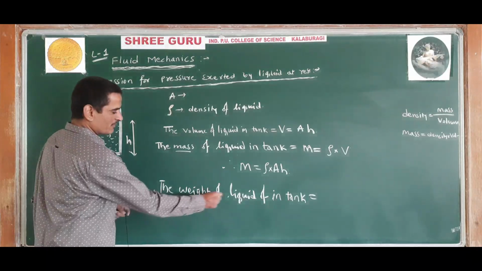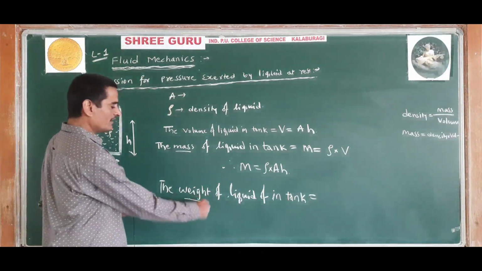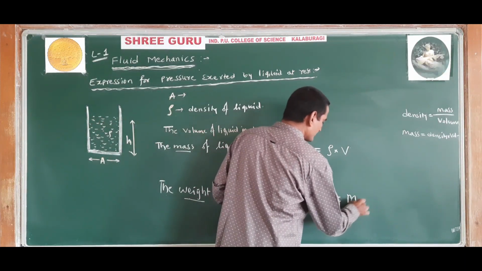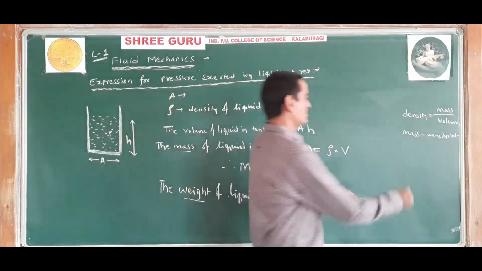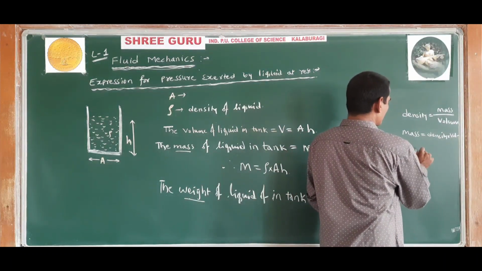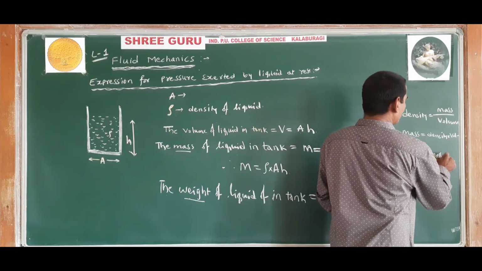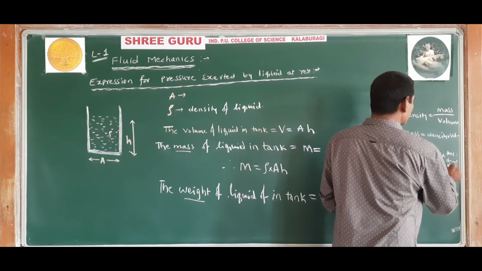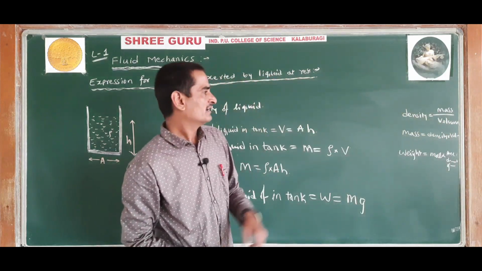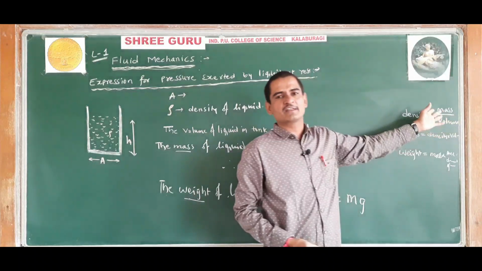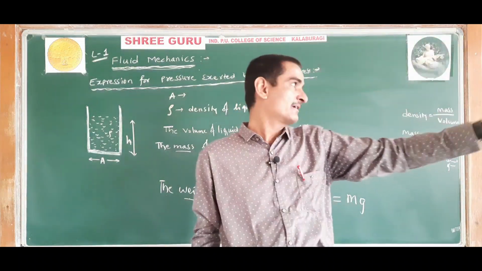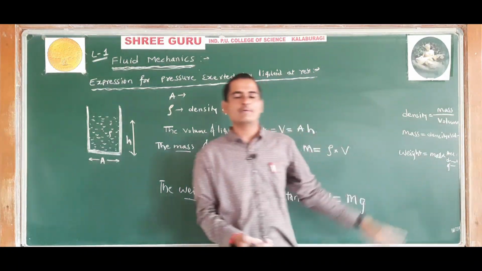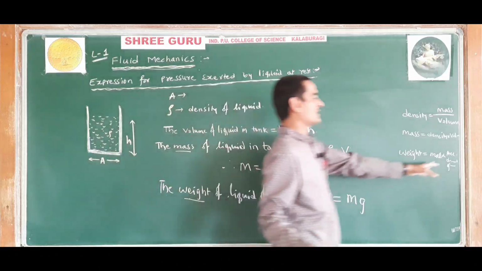The weight of liquid in a tank is given by W is equal to mg. The formula for weight: weight is equal to mass into acceleration due to gravity. All these are basic formulas you must know. Density is equal to mass divided by volume, which you study in the 7th or 8th standard. Mass is equal to density into volume, and weight is equal to mass into acceleration due to gravity.